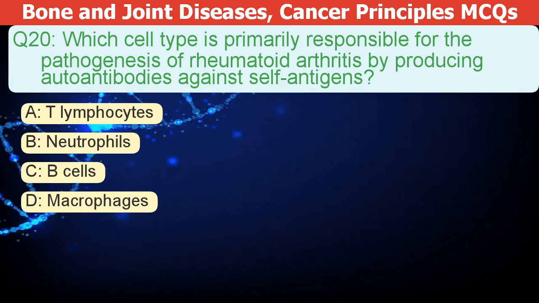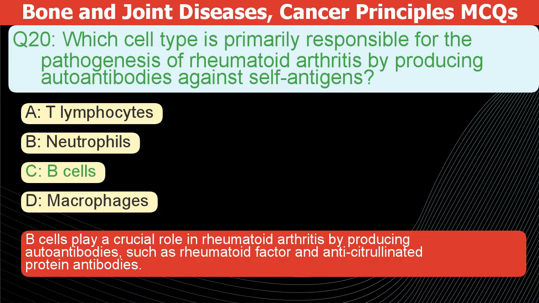Which cell type is mainly responsible for causing rheumatoid arthritis by making autoantibodies? A. T lymphocytes. B. Neutrophils. C. B cells. D. Macrophages. The correct answer is C. B cells play a crucial role in rheumatoid arthritis by producing autoantibodies, such as rheumatoid factor and anti-citrulline protein antibodies.